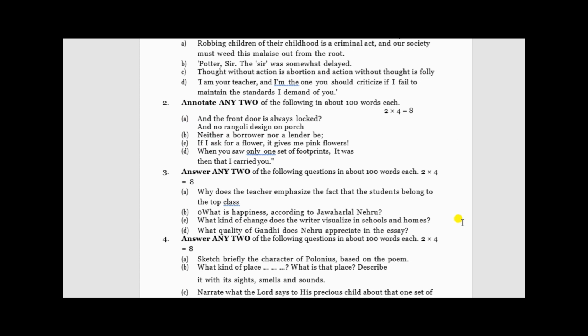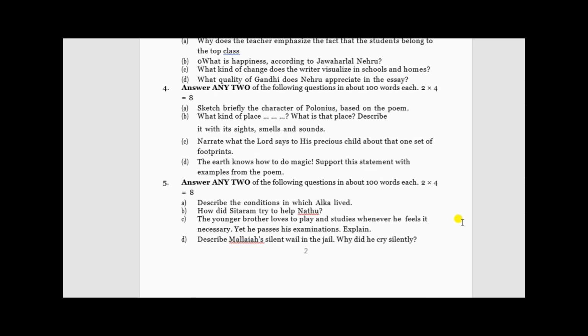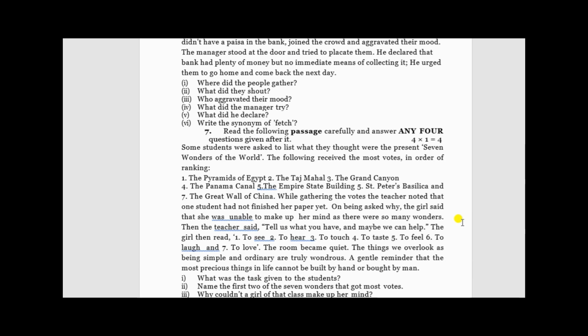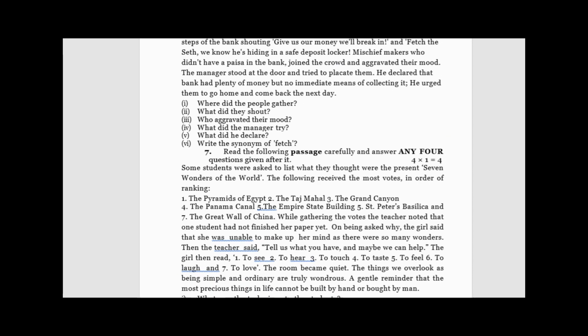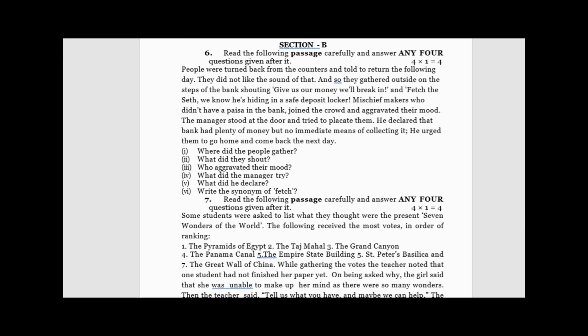So in section A, what do we get? You're all aware, I hope, right? We get annotations and question answers from prose, poetry, and short stories. Coming to section B, it has 4 questions: 6, 7, 8, 9. So they are comprehension, verbal and non-verbal. So comprehension, this is verbal.